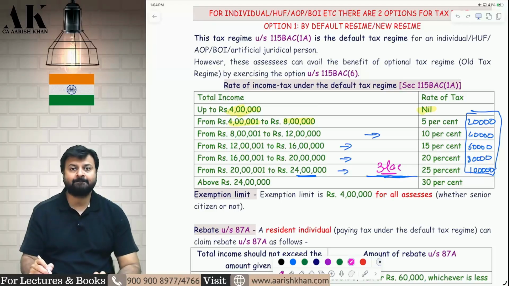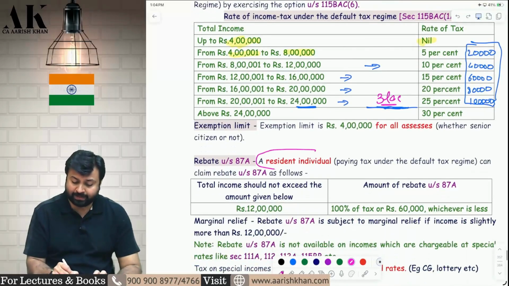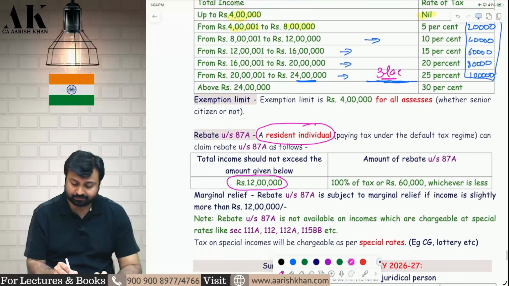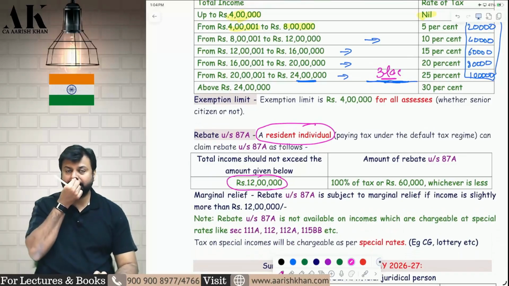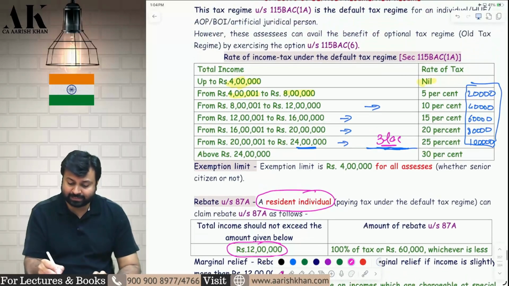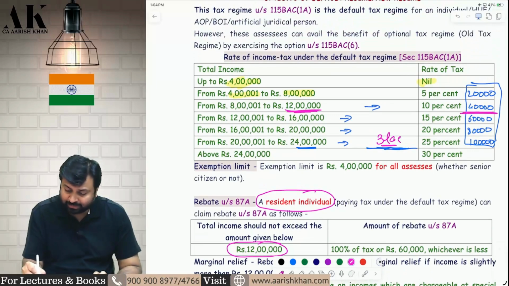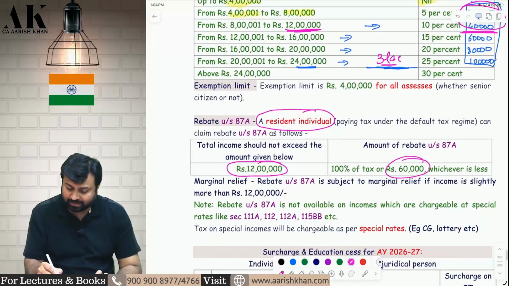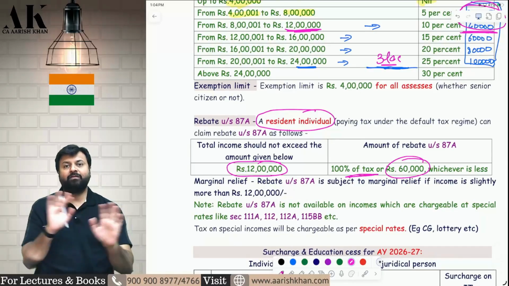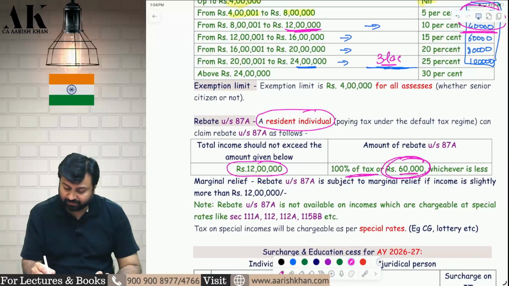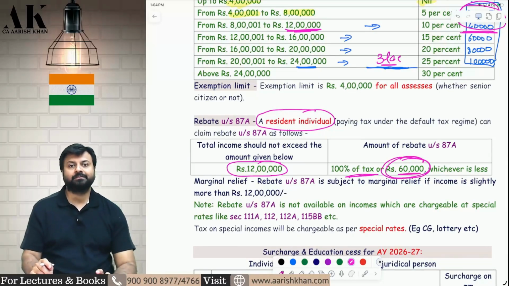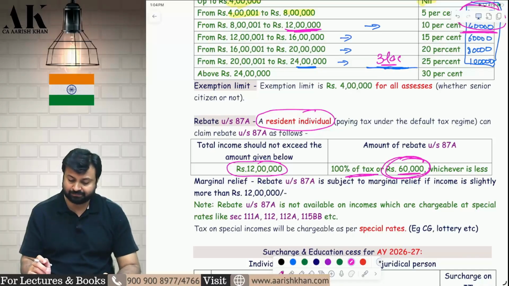Okay. First amendment. Amendment number 2: the rebate limit is also increased to 12 lakh rupees. Up to 12 lakh rupees, 100% rebate. Up to 12 lakh, what is the tax amount? Check here. Up to 12 lakh, the tax amount is 60,000. So the full 60,000 is rebate. Up to 12 lakh rupees, the full 60,000 is rebate. Okay, I hope it is clear to all of you.